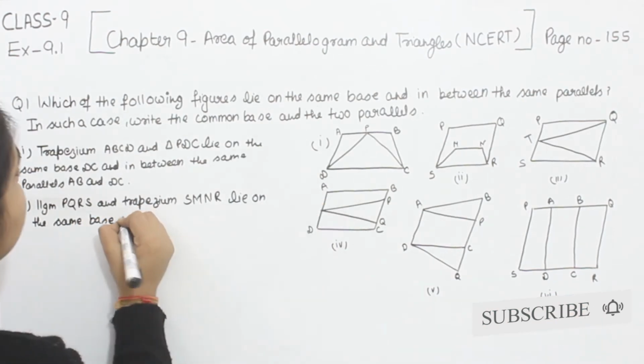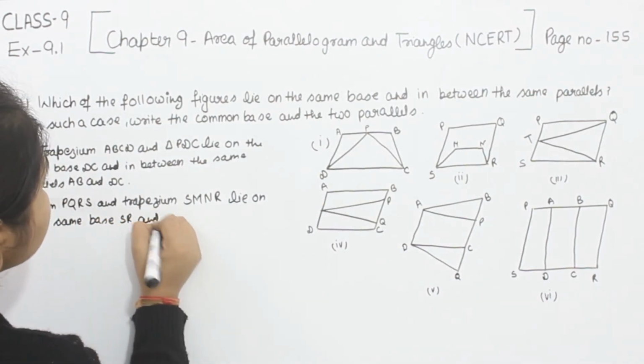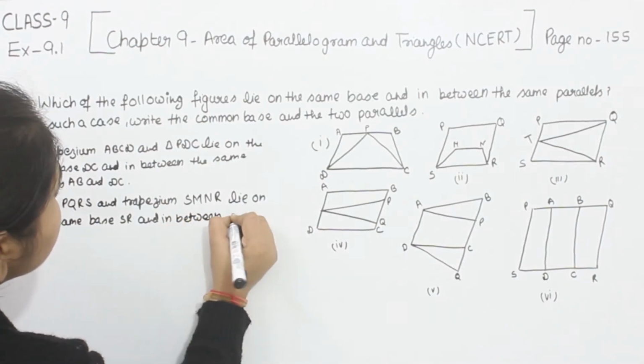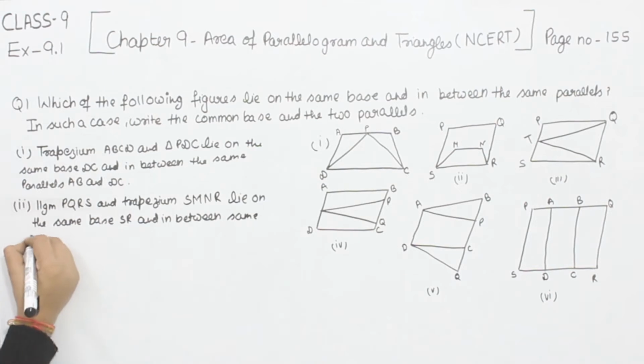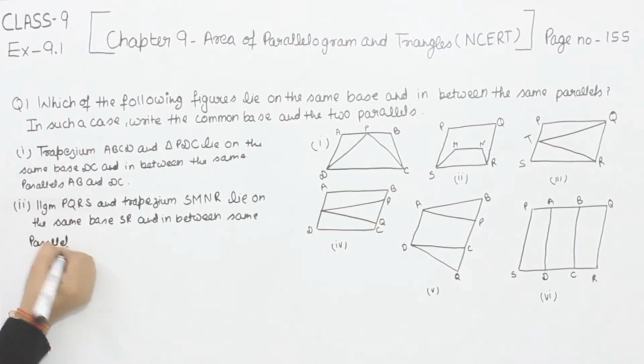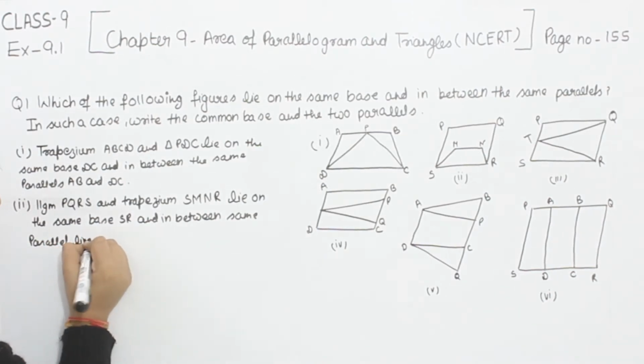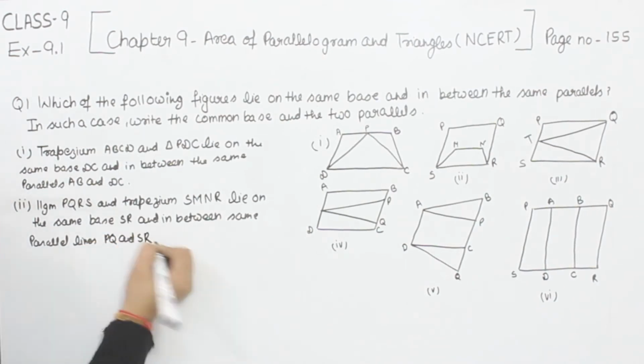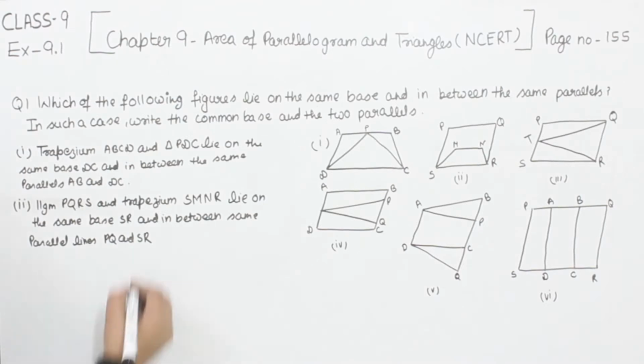The base is SR and in between same parallel lines PQ and SR. This is the part 2.